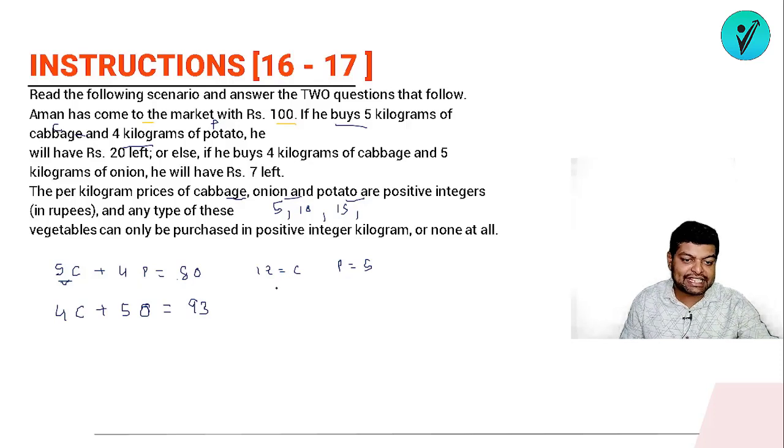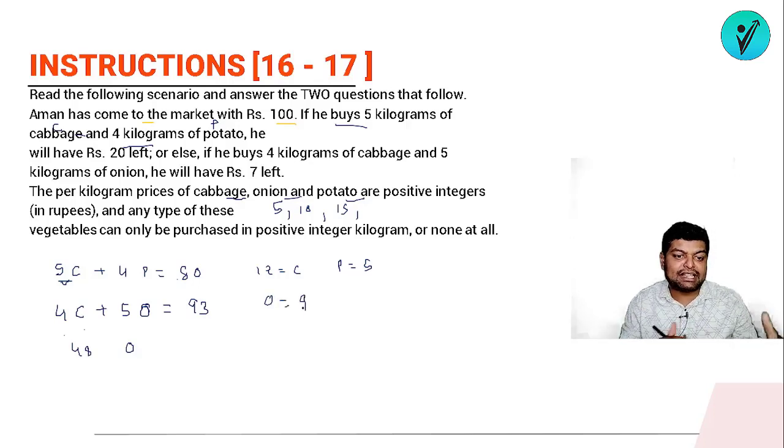Now is it getting satisfied in this equation? Now this will be 4 times C. So 12 times 4 will be 48. So if this is 48, this will be 45, because 48 plus 45 is 93. So if this is 45, then the price of onion will be what? The price of onion will be 9. So if I am taking the potato's price to be 5, I am getting these values.